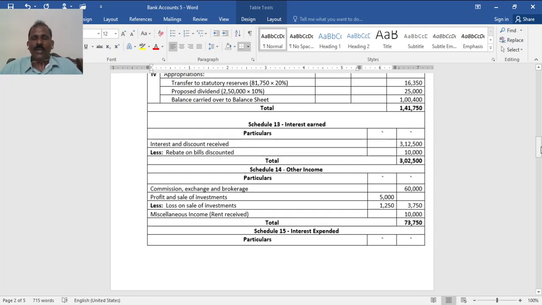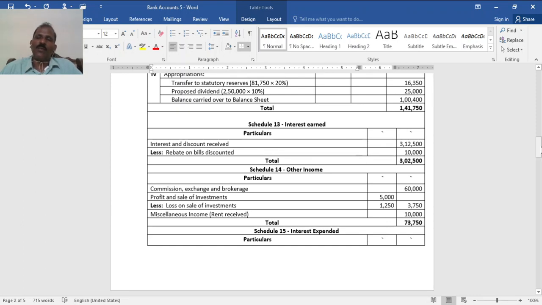Now the total given is 3,12,500, and the rebate at the end, you know that it has to be deducted. The entry required for that is interest and discount are debited to rebate on bills discounted 10,000. So it is 3,02,500 net amount.